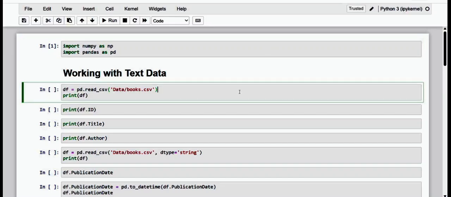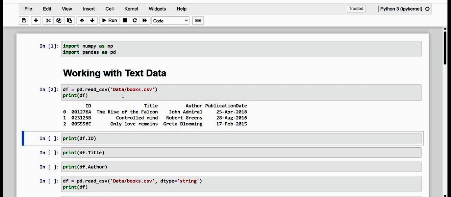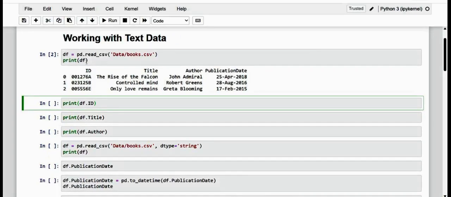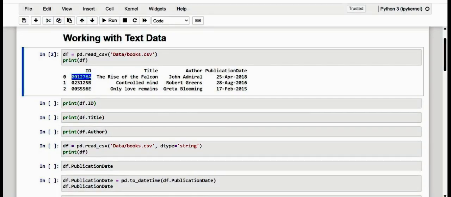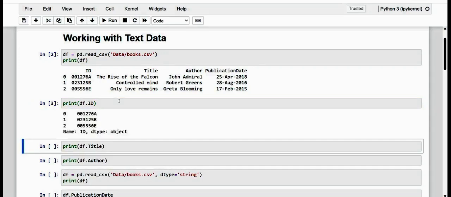Let me just include this here, and kindly have a note of it. This is the data frame, and let's see the details of a column that contains textual data. For the ID data, of course, there is an alpha here, and kindly observe the data type is object.